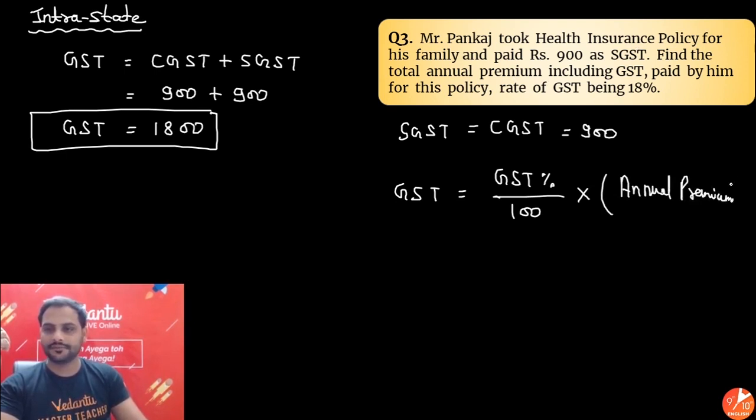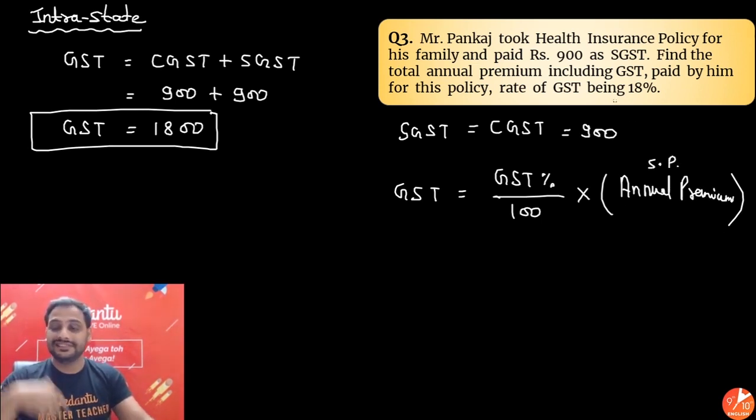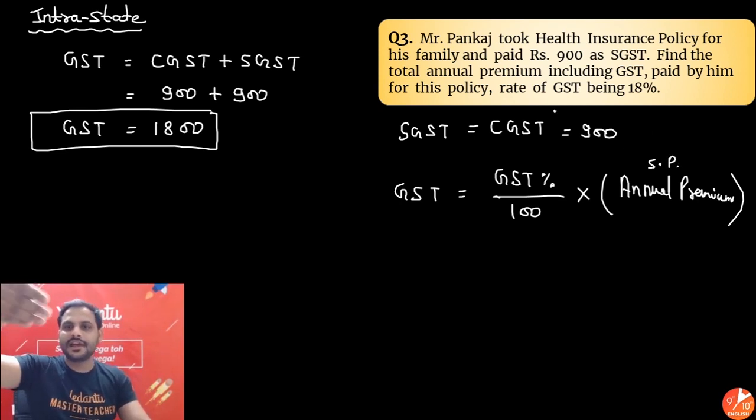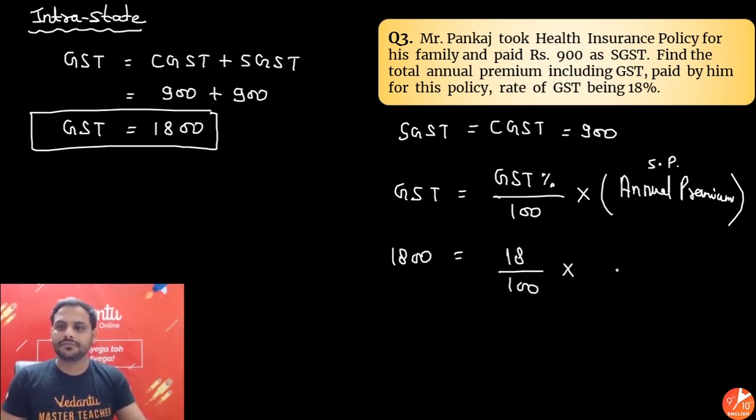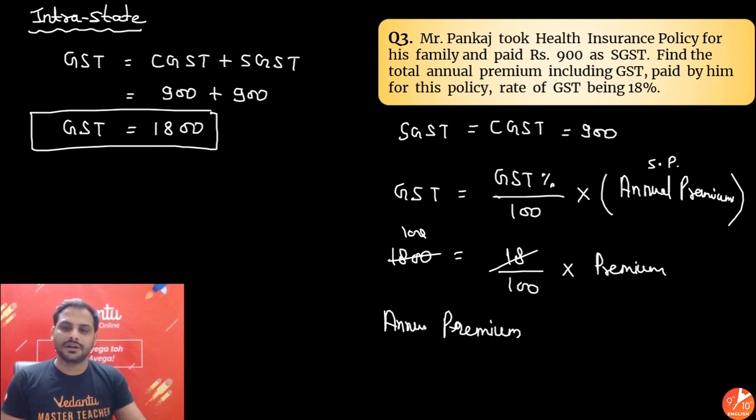This is service cost, na? Alright, I will say it will be selling price. In this particular question, the selling price is the annual premium for the health insurance policy. So 1800 is equal to 18 by 100 into, let's say we have to find out annual premium. 18 and 100 got cancelled, shift it over there. So the annual yearly premium will be 100 into 100, 10,000.